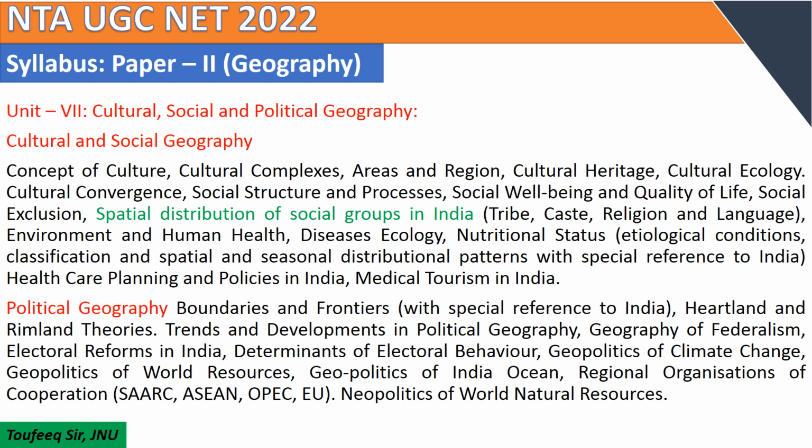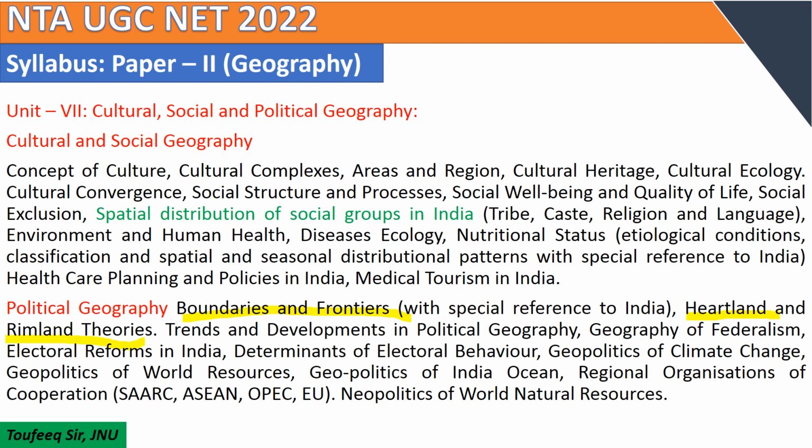And the second one is political geography. If we talk about political geography, you have to study frontiers and boundaries with special reference to India. And the most important topic from political geography is the heartland and rimland theories.